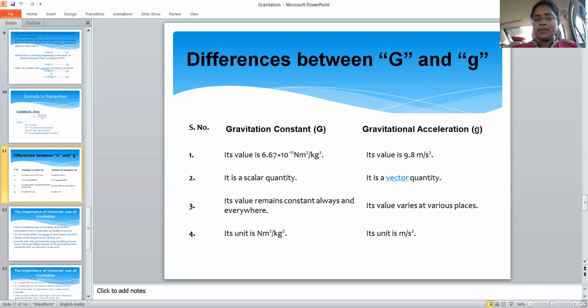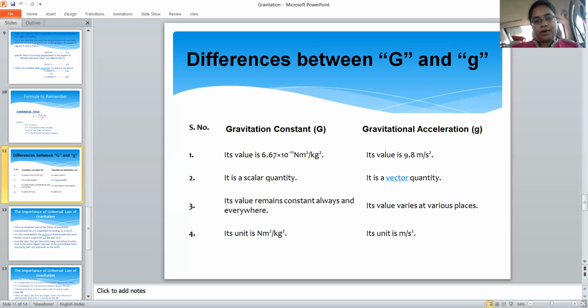Coming to small g, what is small g? For example, the Earth is revolving around the sun and rotating around itself, so there should be some acceleration. It is not stable. Why does this happen? Because of gravitation. The name small g indicates acceleration due to gravity, or gravitational acceleration.